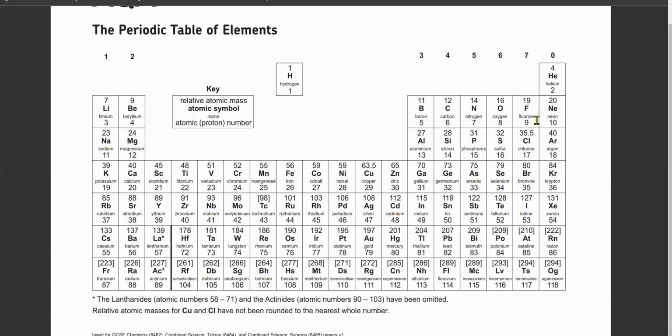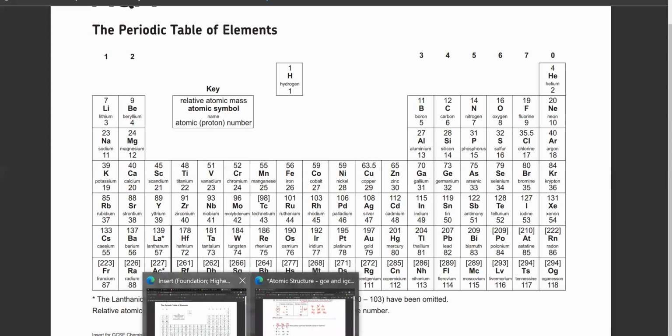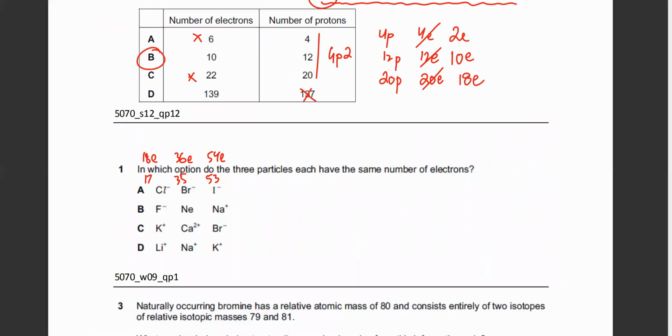Fluorine is 9, neon is 10, and sodium over here is 11. You remember the smaller number is the number of protons and the number of electrons. So fluorine has 9. So it's got 9 protons. I mean, a neutral atom would have 9 electrons. Neon neutral atom would have 10 electrons, and you've got sodium. The neutral atom would have 11 electrons.